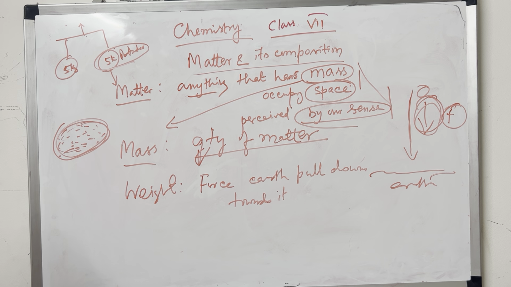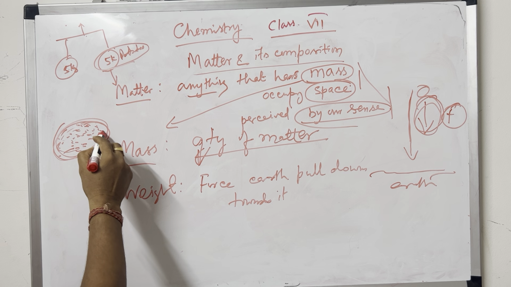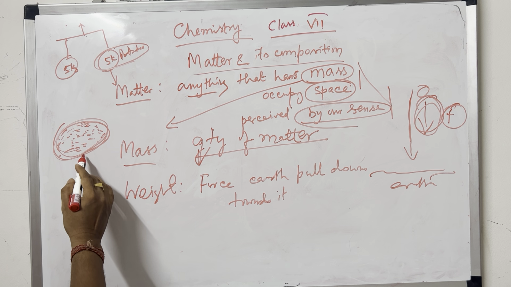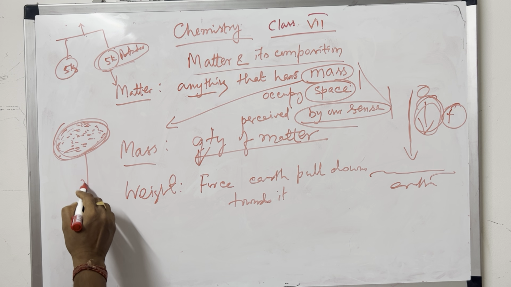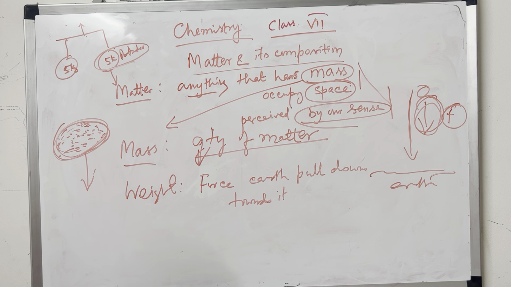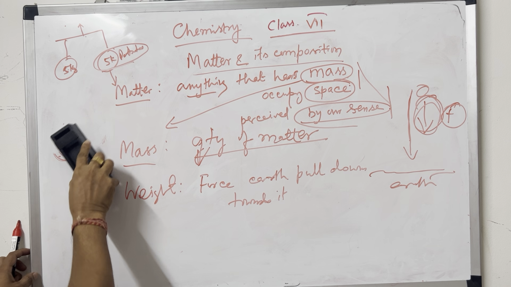You have studied in many places what is mass, what is force. So this is the main definition. Mass is the quantity of matter. Suppose an iron piece: you will find this type of quantity inside the iron piece. This is called mass. And weight is the force by which the iron piece is pulled down by the earth. So weight is a force, hence mass is a quantity.